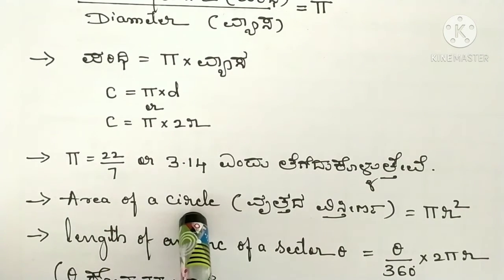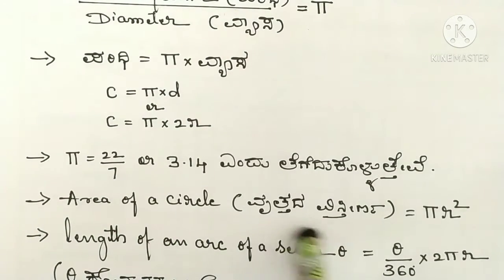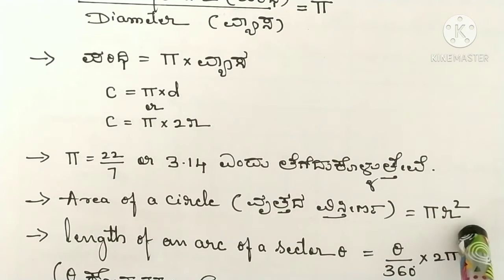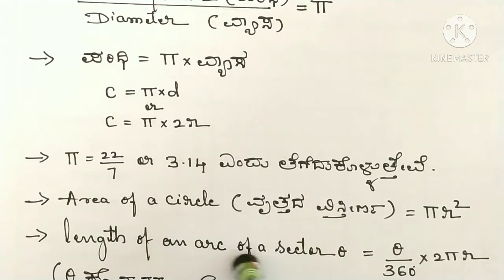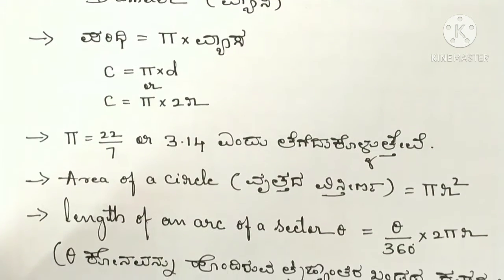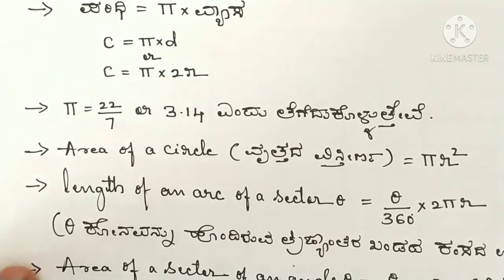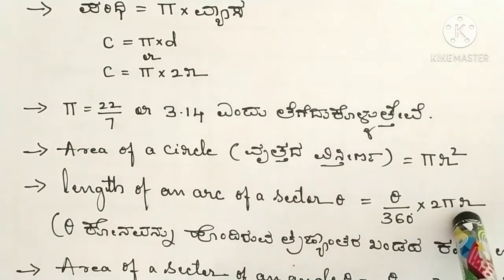Area of a circle is equal to pi r square. Length of an arc of a sector theta is equal to theta divided by 360 into 2 pi r.